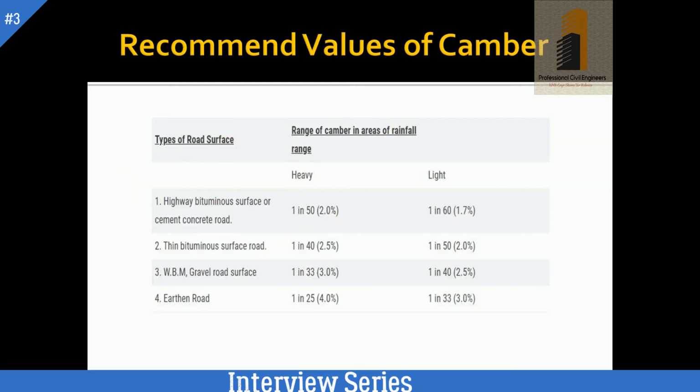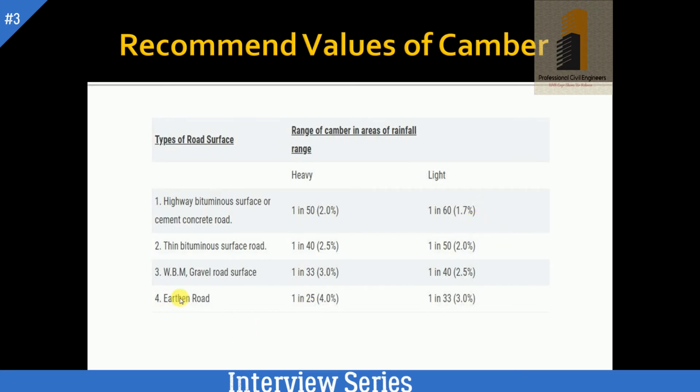What are the recommended values of camber? Actually, it depends upon the road surface and the weather conditions. Let's start from the highest type, bitumen surface or cement concrete. If rain is heavy, we provide 2%, and if rain is less, then we provide 1.7%.